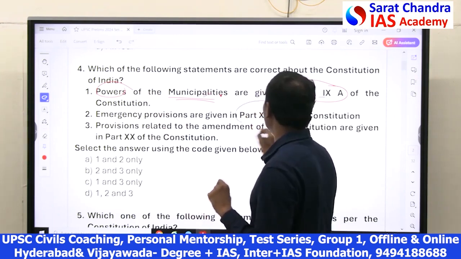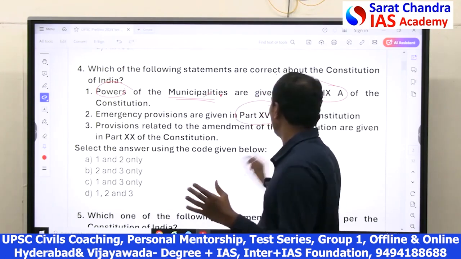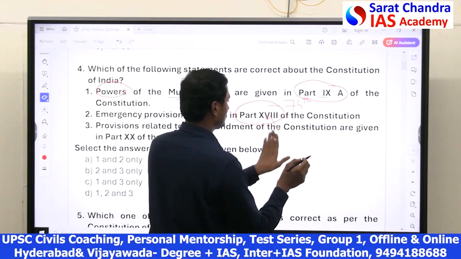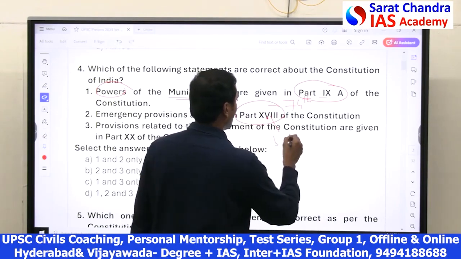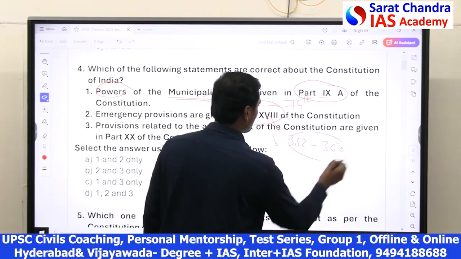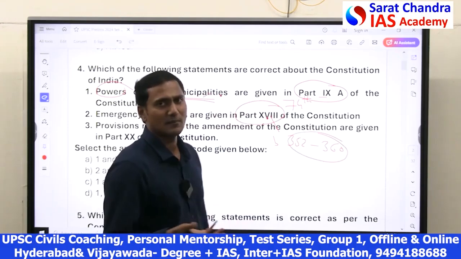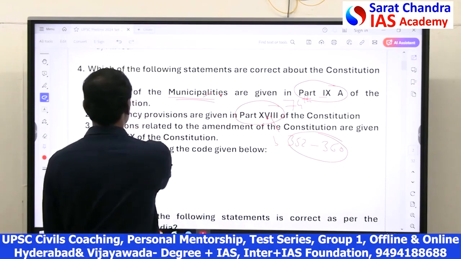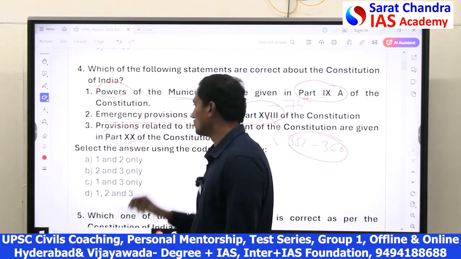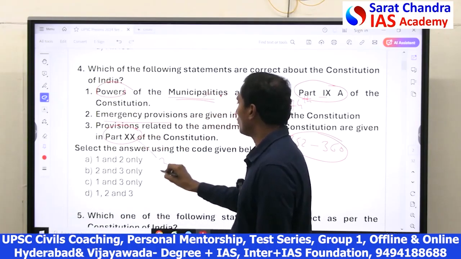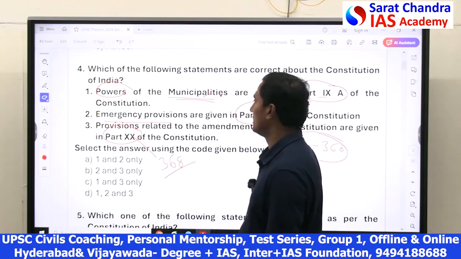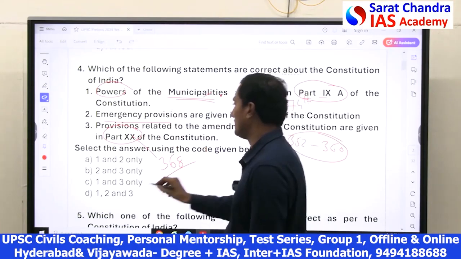Similarly, Part 18 of the Constitution. Part 18 means Article 352 to Article 360. Part 18 talks about the emergency provisions. So it's also a right statement. Then Part 20 of the Constitution talks about constitutional amendment, Article 368. It's also very famous, people know that. So all 3 are correct.